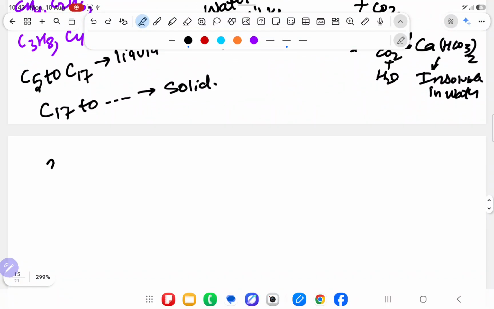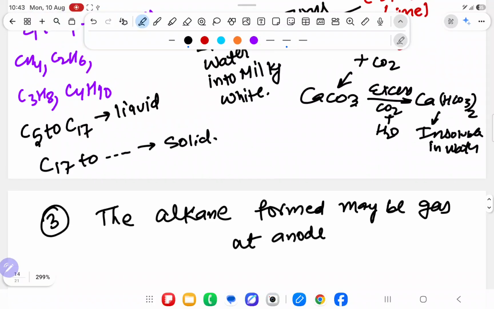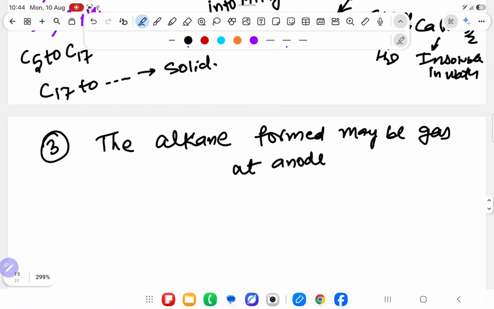third important point, the alkane formed may be a gas at anode. If it is C3H8 or C4H10 or C2H6, anything is there. What are the things formed? Sir, again free radicals combine, so CH4 will not come as a gas.